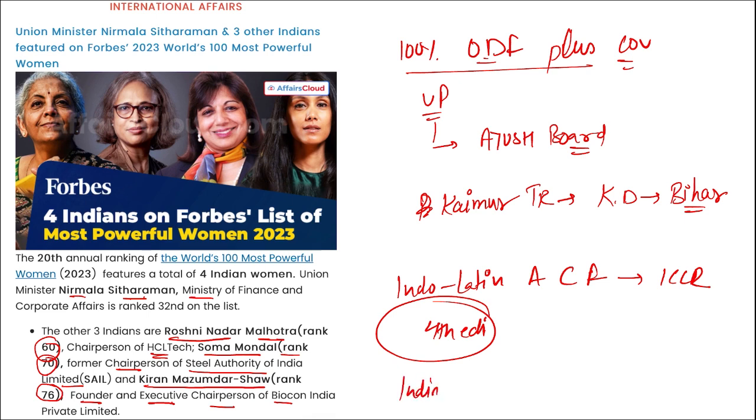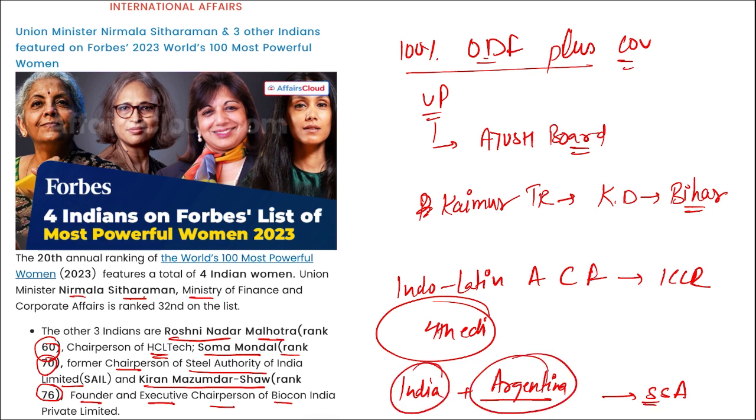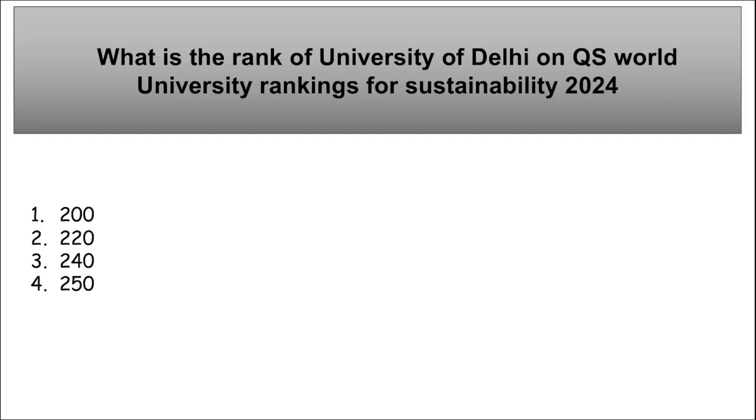Then recently, India, along with which country, signed a social security agreement? It was between India and Argentina. A social security agreement was signed. Next, what is the rank of University of Delhi on the QS World University Ranking for Sustainability 2024? So remember here, the rank of University of Delhi is 220.